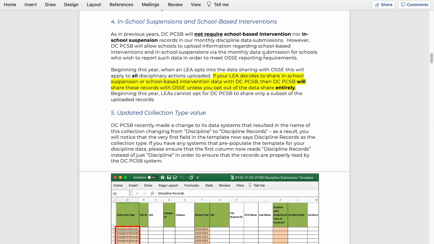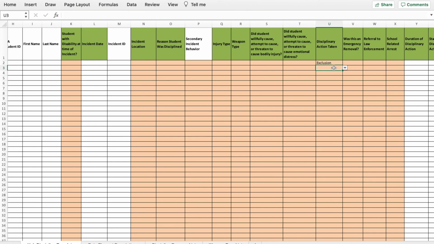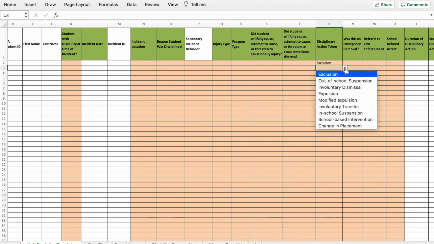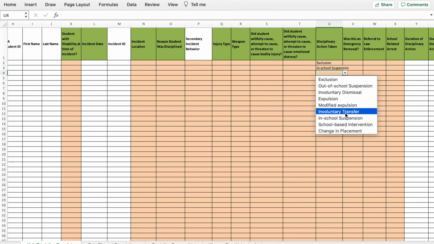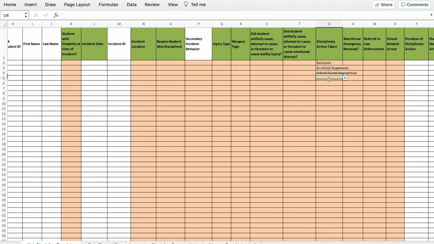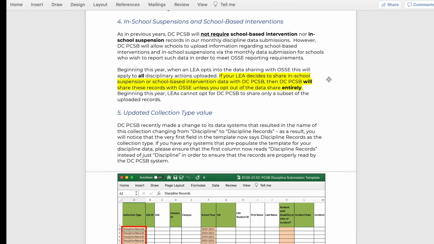So schools, charter schools, you always have the option of reporting those to us. So it is in our template. If you want to, you can report on in-school suspensions. You can report on school-based interventions. If you do that, then you'll basically be all set to meet OSSI's requirements at the end of the year. But, like I said, you don't have to.